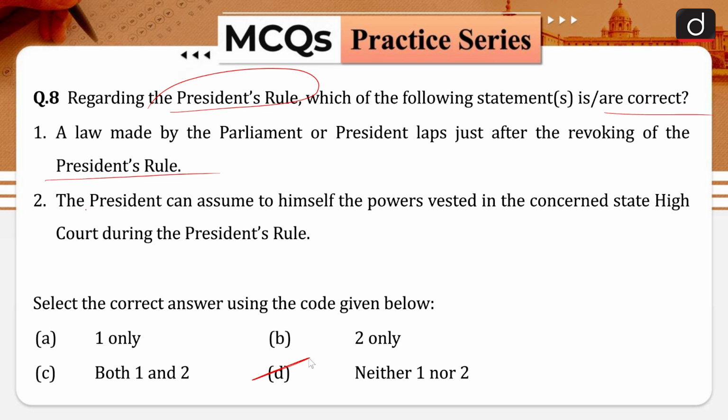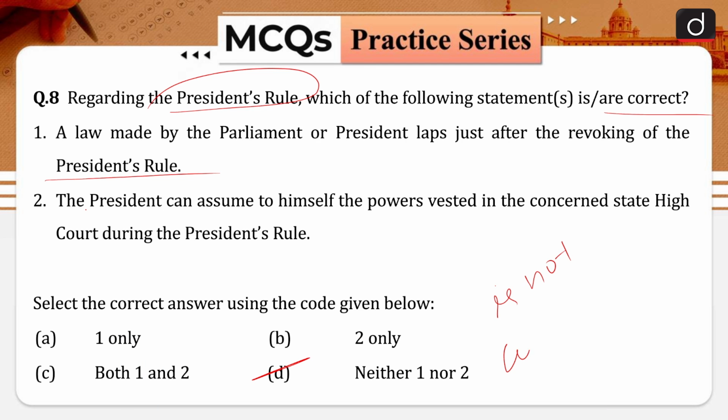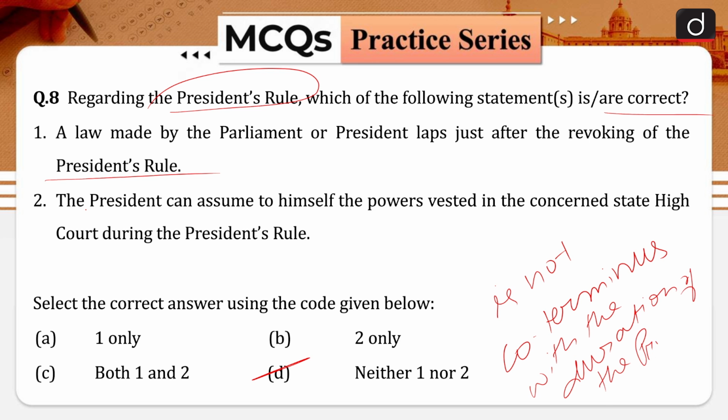The President or Parliament or any other specified authority, if they legislate on any subject, it continues to remain operative even after the President's rule. Enforceability of law passed during the President's rule is not coterminous with the duration of the proclamation. And that is why your statement number 1 is incorrect in nature.